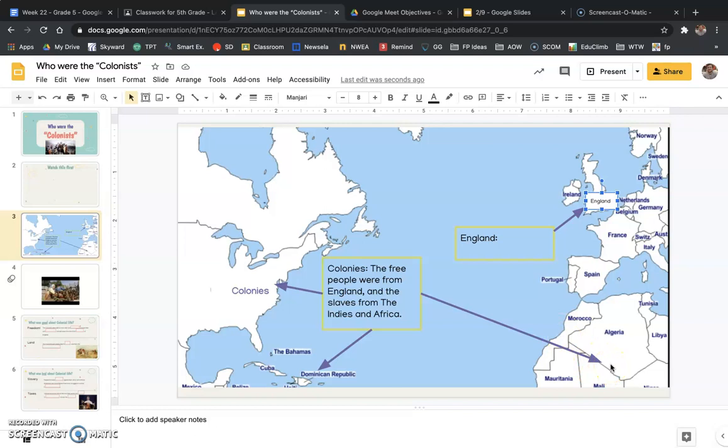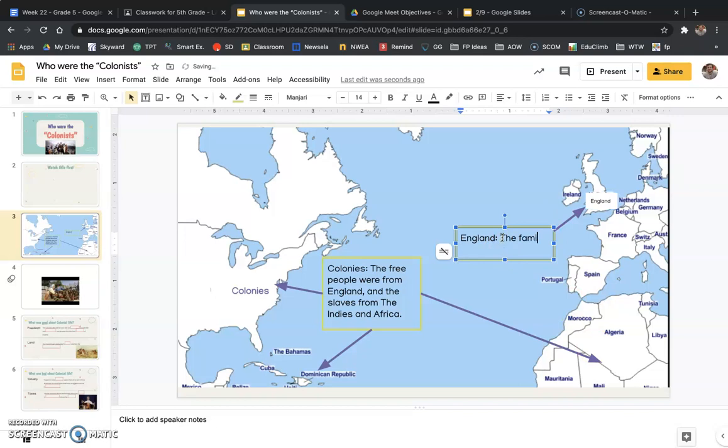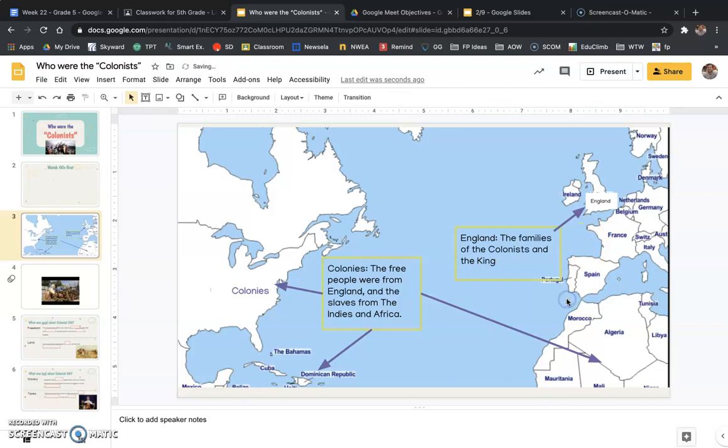Now, England had the families of the colonists and the king. So that is who lived in England. The families of these colonists, these people that moved over here to the colonies, had family that still lived in England. That's also where the king lived.